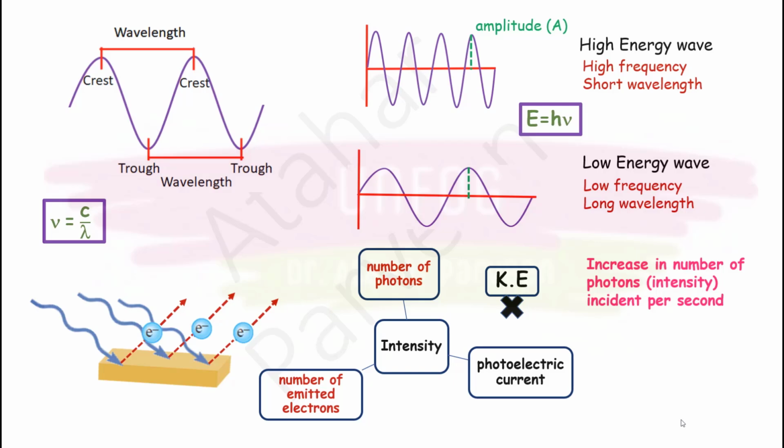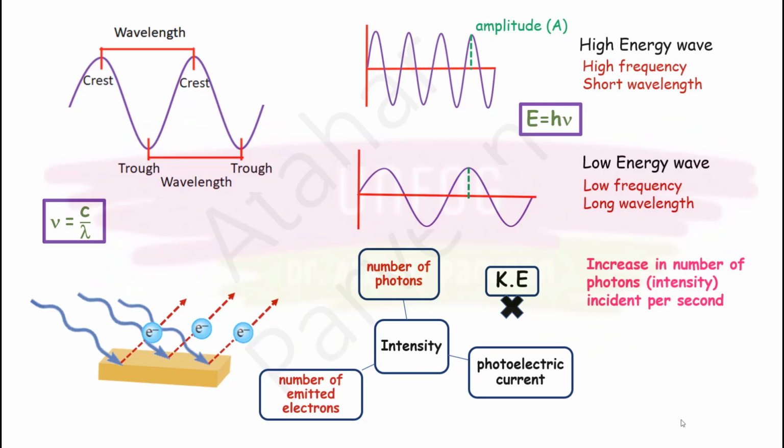Isn't it? Now you imagine this photon as that marble. And those group of marbles are there. Now imagine them as electrons on the surface of the metal. Now I can give you nice explanation on this. See, if you are beating one marble, maybe one or two marbles may come out because they are together. But if you beat with many marbles at a time, many marbles will come out, isn't it? That means you are increasing the intensity. Therefore, those marbles which are coming out, they are becoming many.